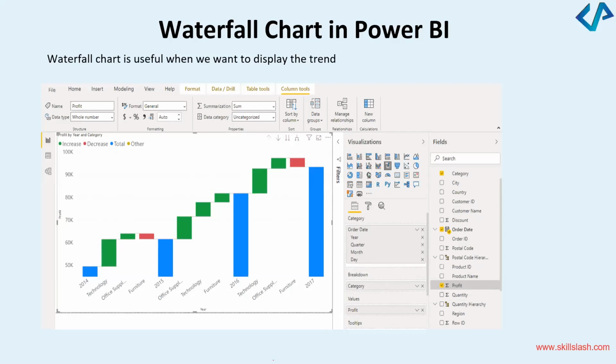From the options of the visualizations, select the option for the waterfall chart and just try this. In order to see the trends, that is the main benefit, in order to see the trends.